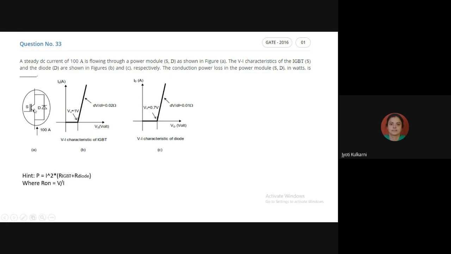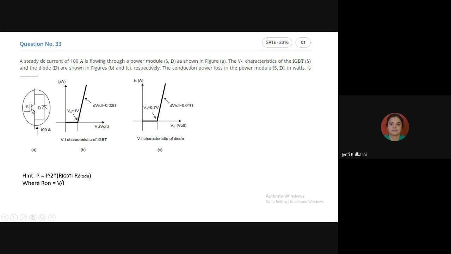S is an IGBT, an insulated gate bipolar transistor. It is a bipolar transistor, but it has an insulated gate. And to that S there is an anti-parallel diode connected in the reverse direction. So this is the device, and it is taking 100 ampere current. But in which direction is this 100 ampere current flowing? From down to up. And this IGBT takes the current from upward to downward.